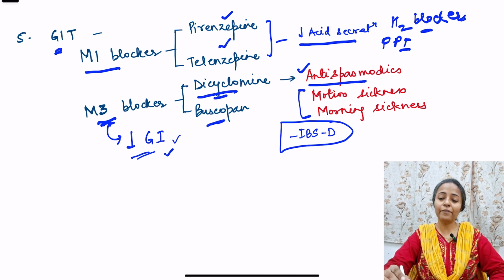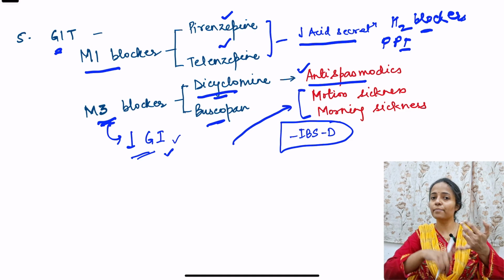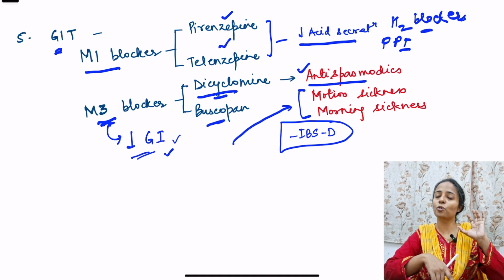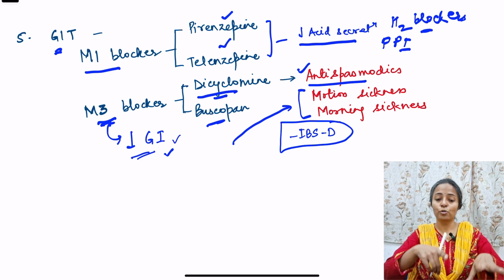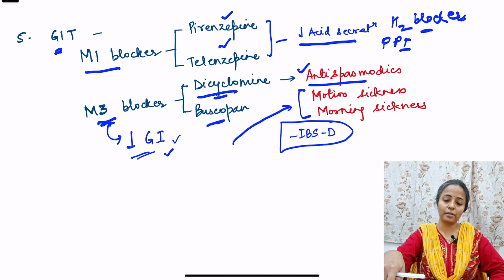Fine. Why will they be used in motion sickness and morning sickness? I told you that these muscarinic receptors are present on the vomiting center as well as on the vestibular nuclei, right? So if they block these receptors, they can be used for motion sickness and morning sickness, right?